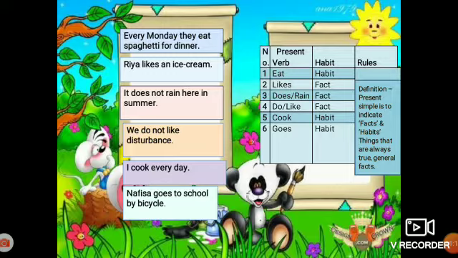Or I can say with do, I do not like disturbance. I can say I instead of we: I do not like disturbance. So these auxiliary verbs do and does are mainly used for negative sentences. We can use them in positive sentences, but then we are emphasizing.